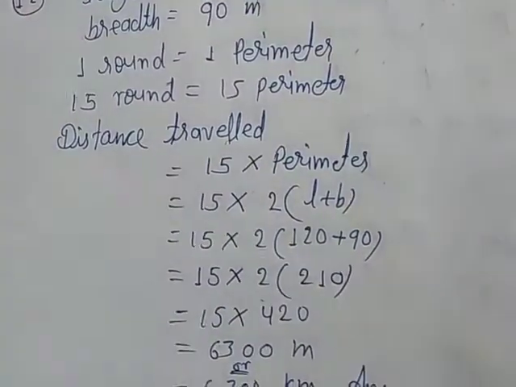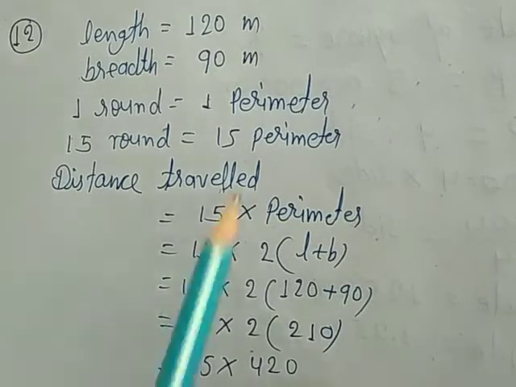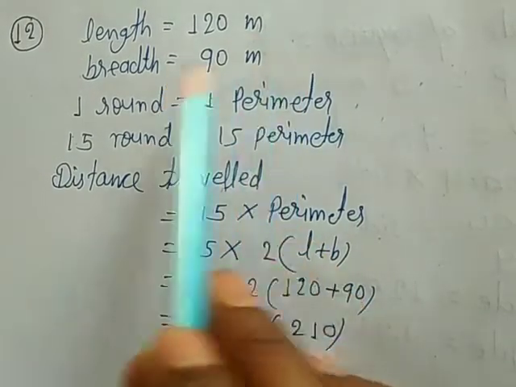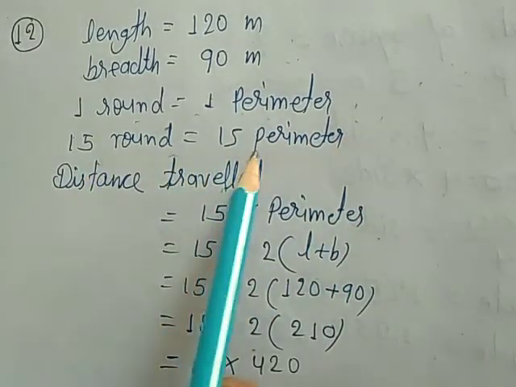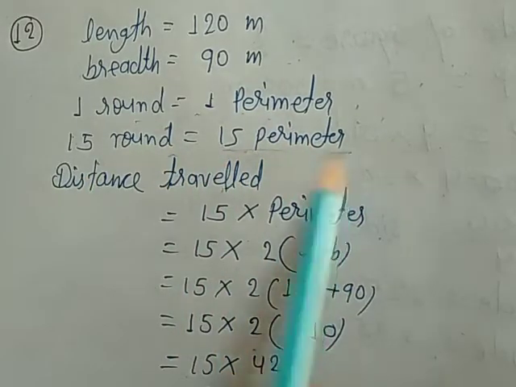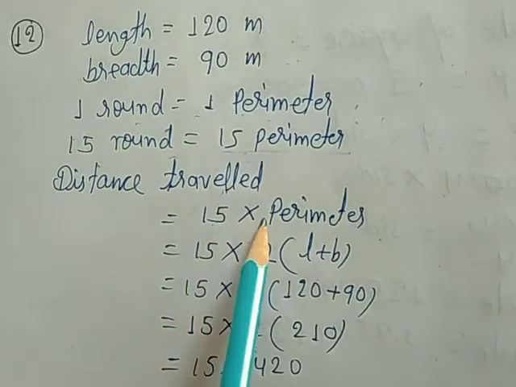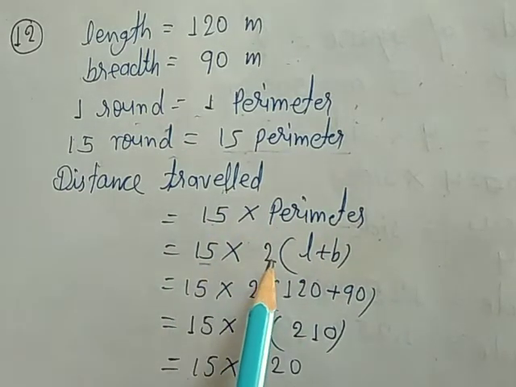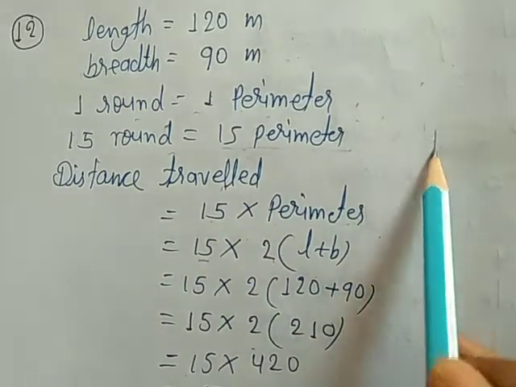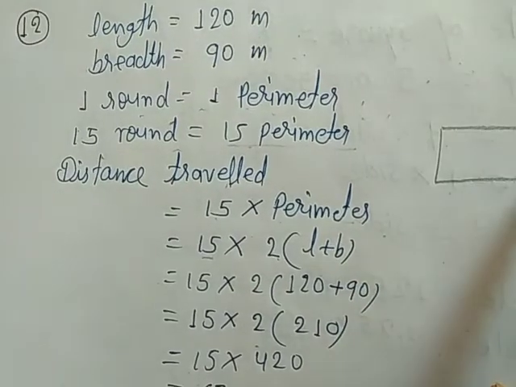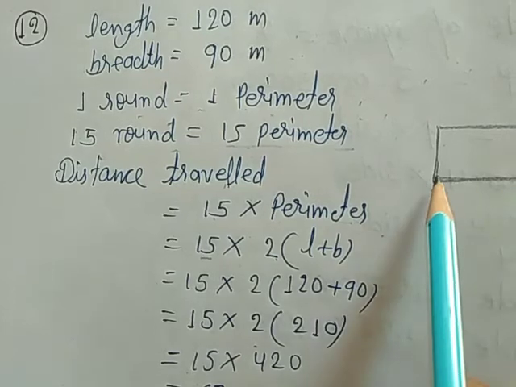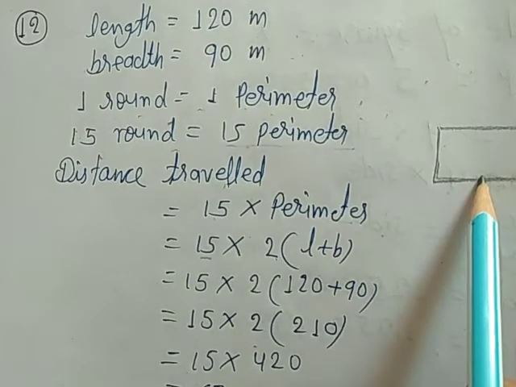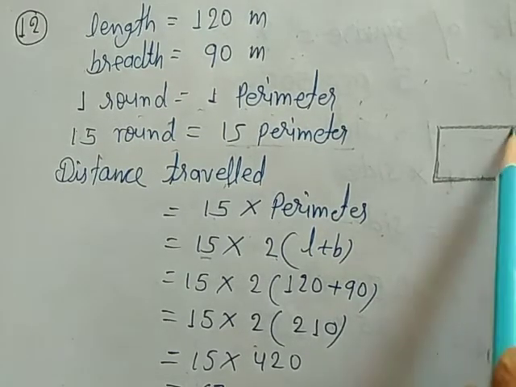First of all, we will solve question number 12. Length is 120 meter, breadth 90 meter. So one round means one perimeter, 15 rounds means 15 perimeters. It means distance traveled is 15 into the perimeter of the rectangle. This is the rectangle. The playground shape is rectangular. The perimeter of a rectangle is this plus this plus this plus this.